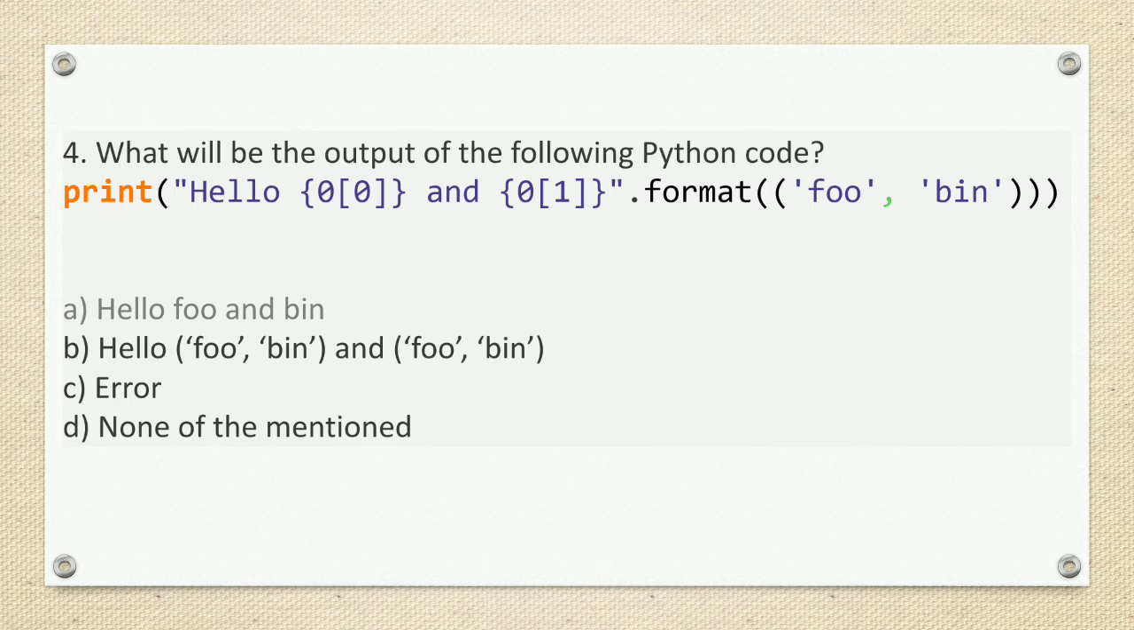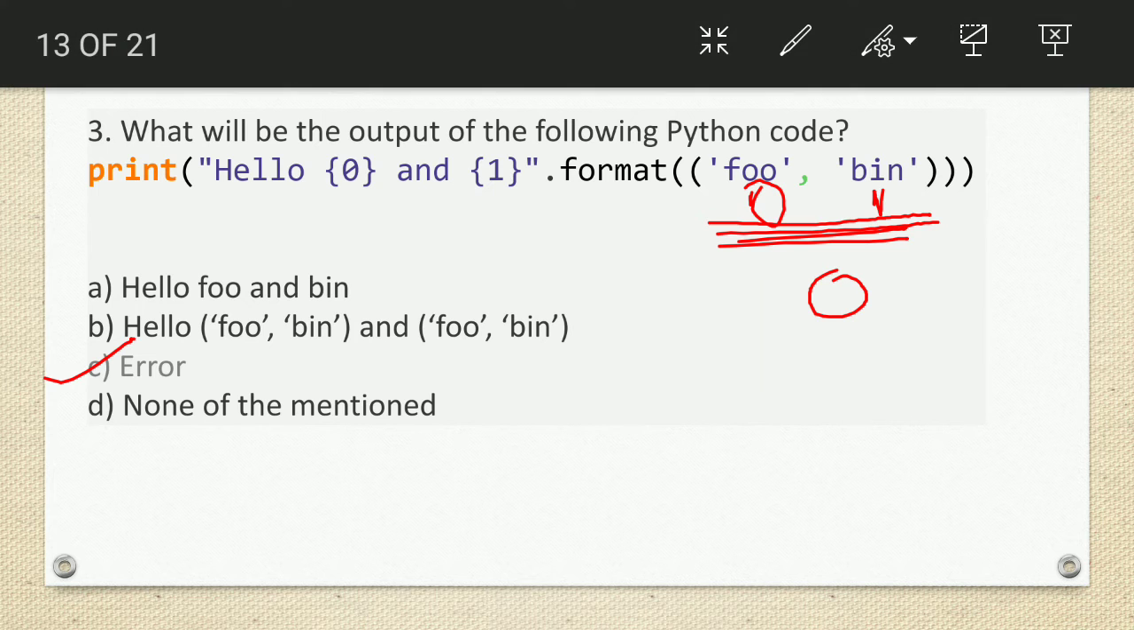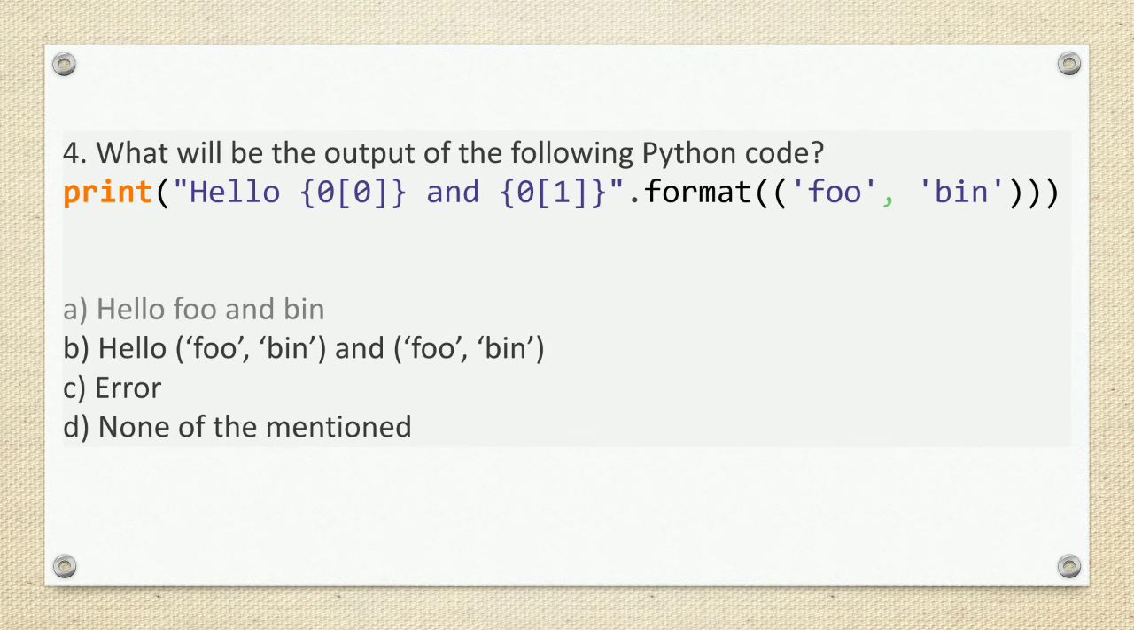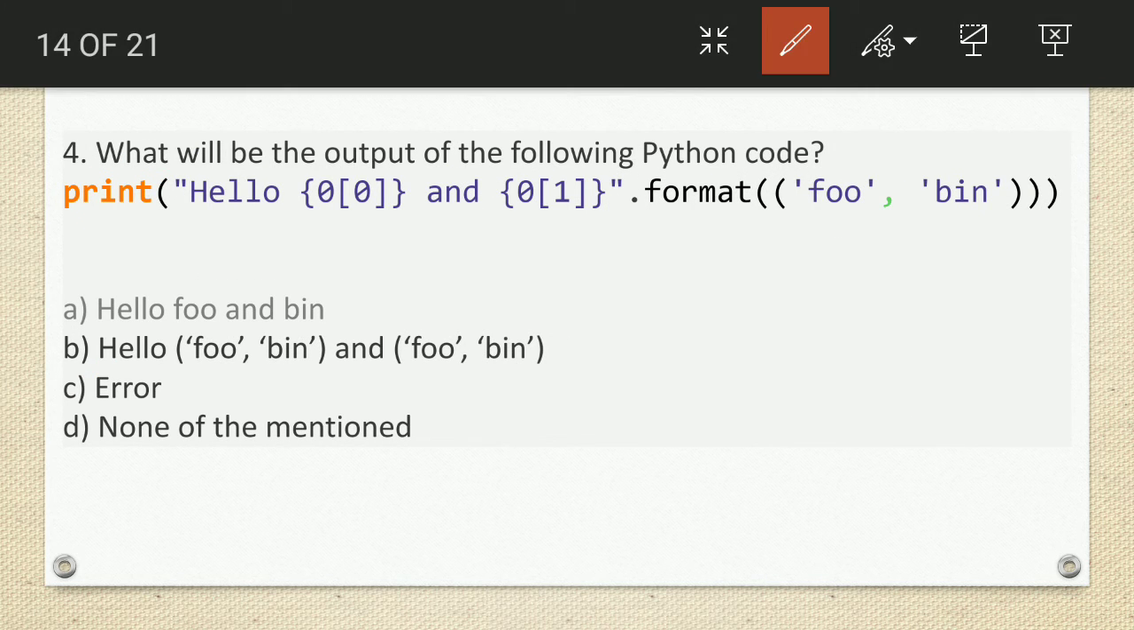The next question is the same as what I explained earlier. It is in the bracket, so this whole will be considered as a 0th index. In this 0th index, this is the 0th index and this is the 1 index. So what is it printing? Inside this 0th it is printing, so it will print foo, and inside this 0th index, 1 is printing, so it will print bin. So our output is hello, foo and bin. Okay.